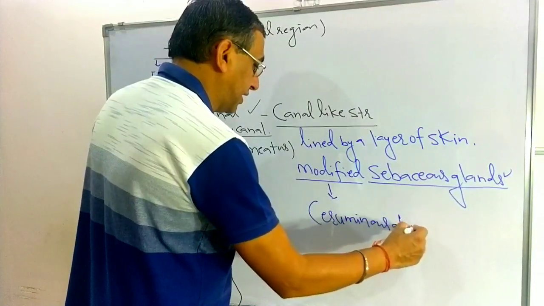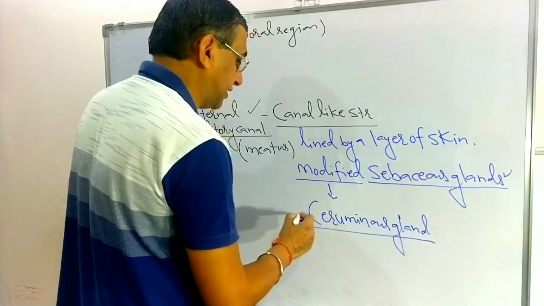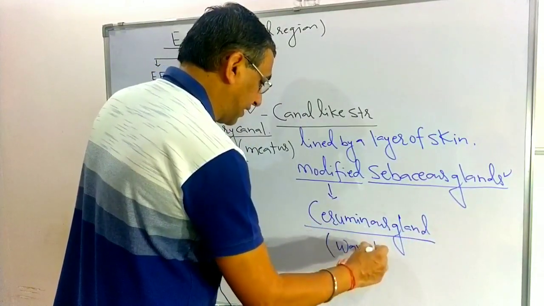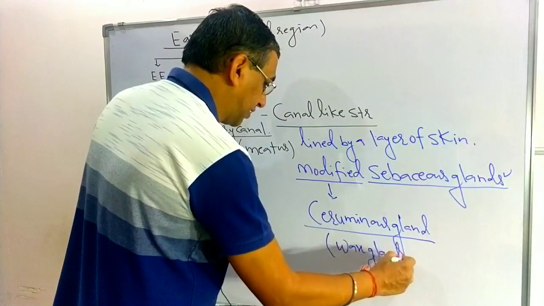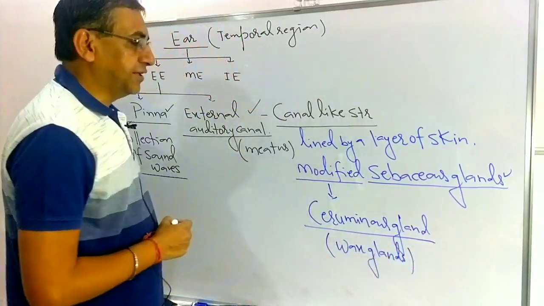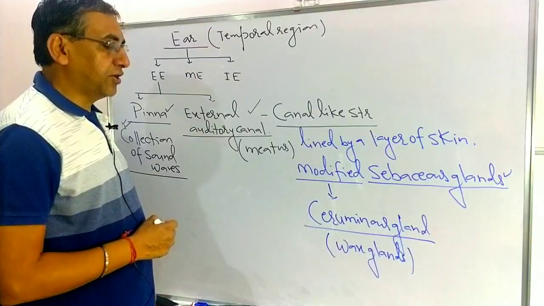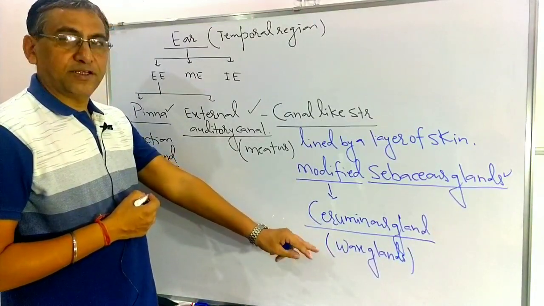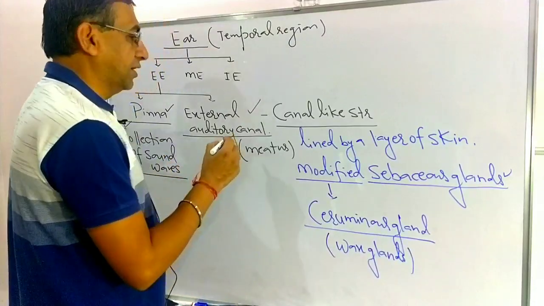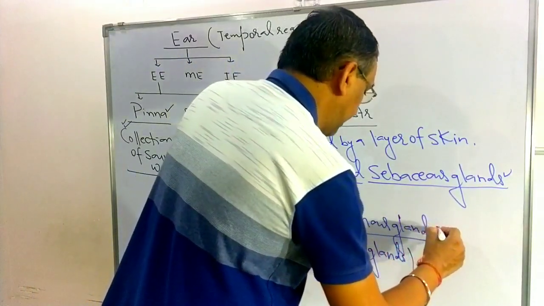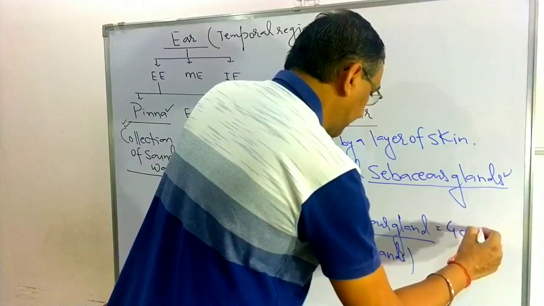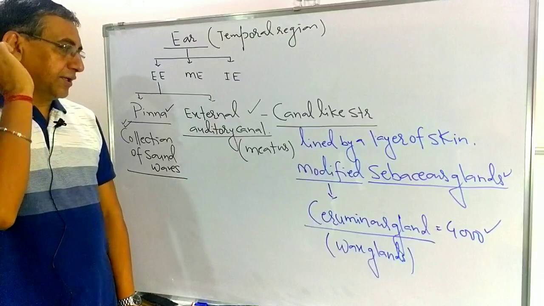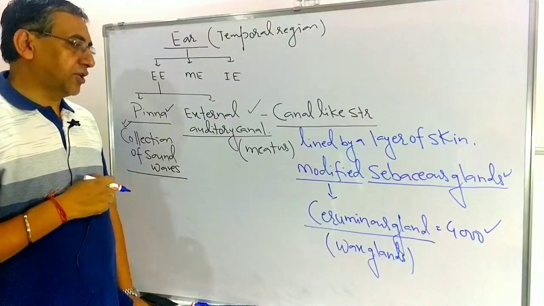The ceruminous glands are also known as Beck's glands, and they are present in the external auditory canal. They are related with the formation of wax. The number of ceruminous glands in one ear is approximately 4,000. So this is the external auditory canal.